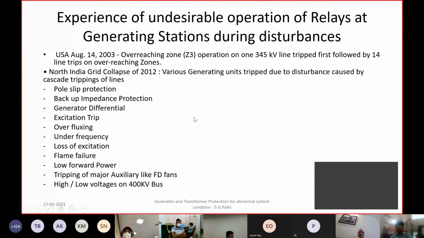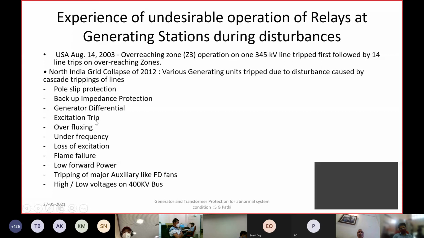Some of the protections which operated during the 2012 grid collapse in North India: we had seen trippings due to pole slip protection, tripping on backup impedance protection. In a few locations, we even had an operation of generator differential during this disturbance.